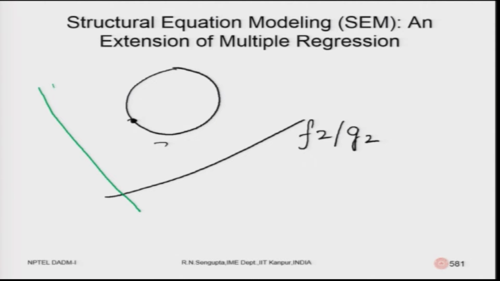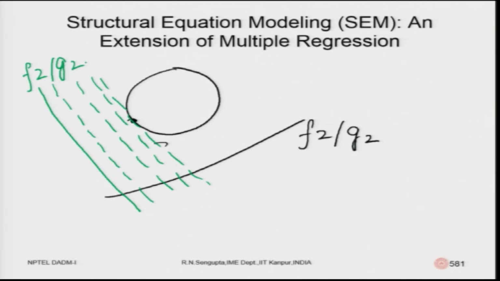Now, it is moving. So, this is f 2 or g 2, and this is moving depending on the values of alpha. Alpha I am using the same value, which is technically alpha 2.